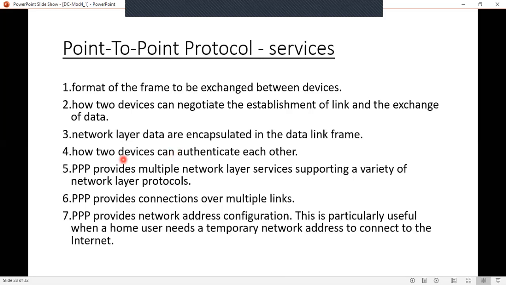Next, the point-to-point protocol provides multiple network layer services, supporting a variety of network layer protocols. Next, the point-to-point protocol provides connections over multiple links.